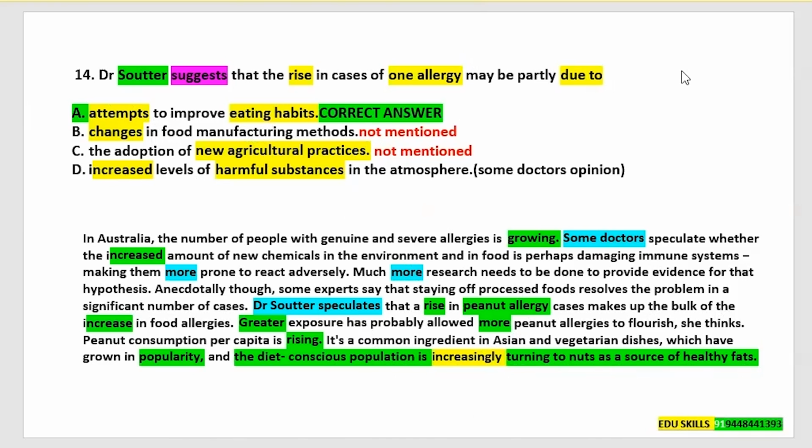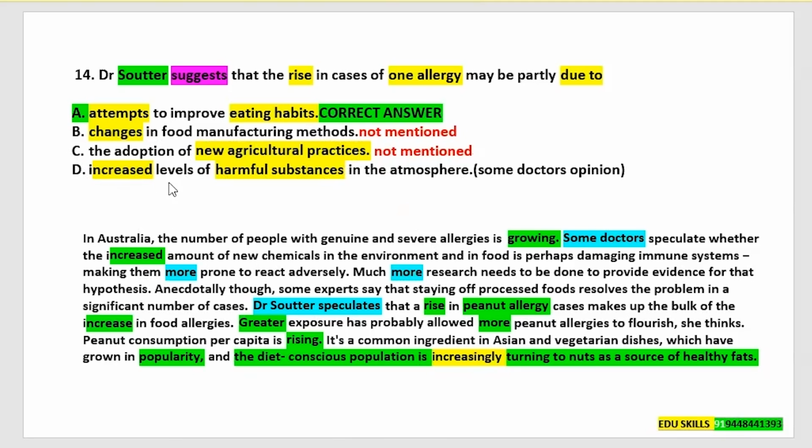Next, let us see answer option B. Changes in food manufacturing methods. Have they mentioned anything regarding the food manufacturing methods? No, it is not mentioned. Next, the adoption of new agricultural practices. Is it mentioned in the text? Can you see anything regarding the adoption of new agricultural practices? No, it is not mentioned.